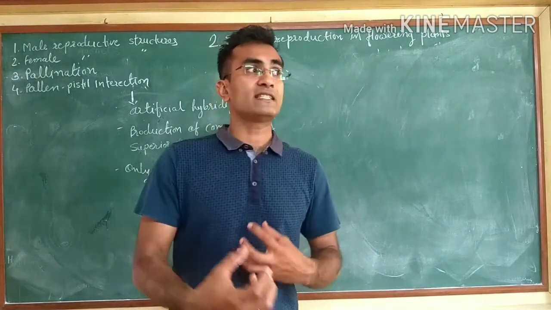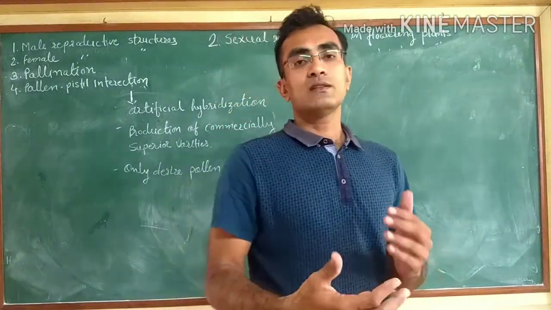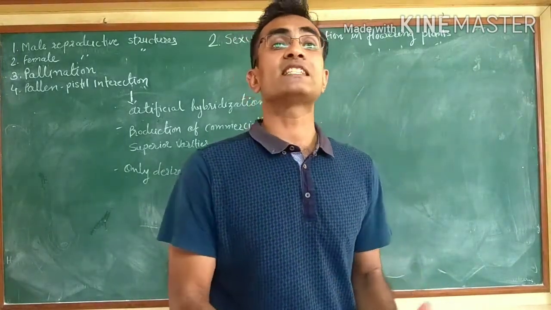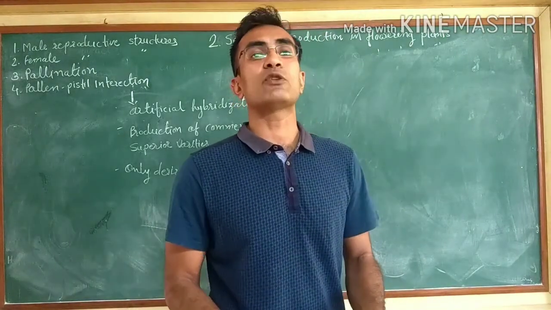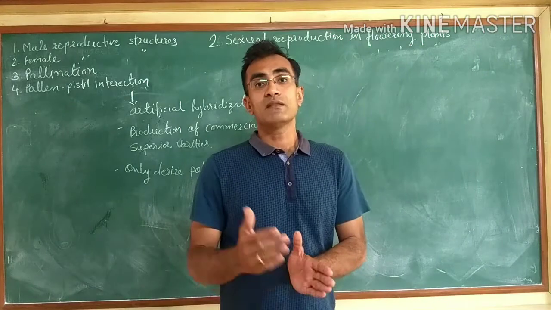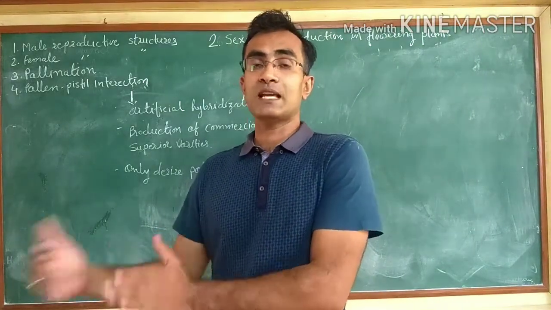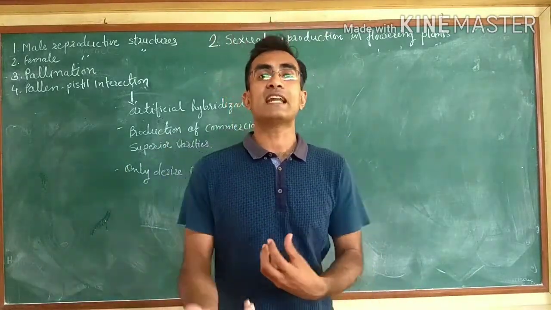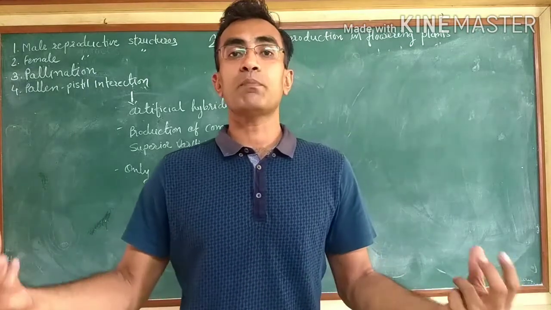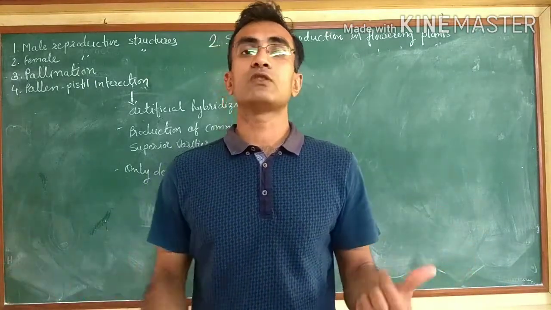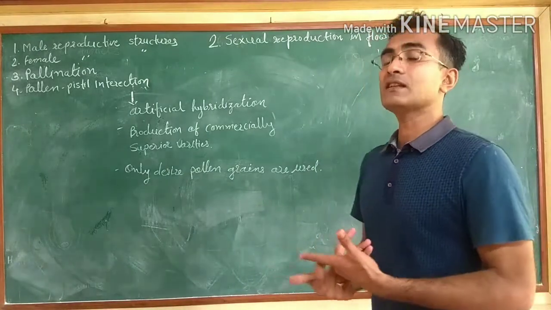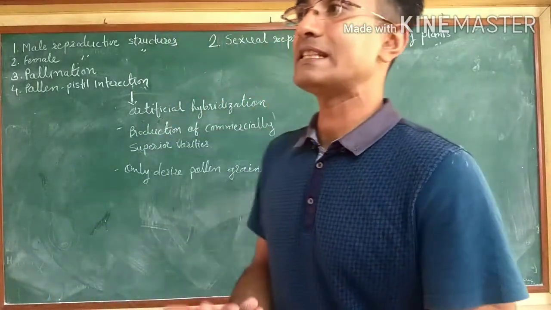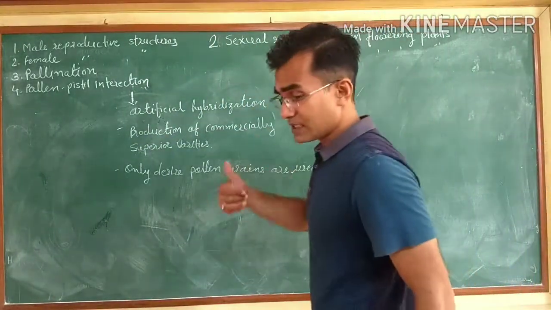Suppose we have seen some better feature of the mango plant or cotton plant in one plant, but there are some recessive genes also present in that plant. At the same time, there are other plants of the same species but of different varieties. In these two plants we identify our desired characteristics, and we take two different plants and two different flowers and do artificial hybridization. The artificial hybridization process is divided into two parts. The first one is emasculation and the second is the bagging technique.